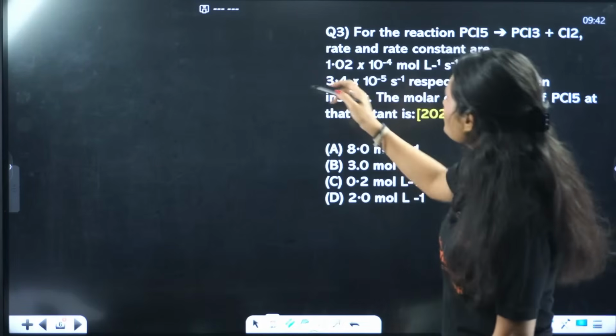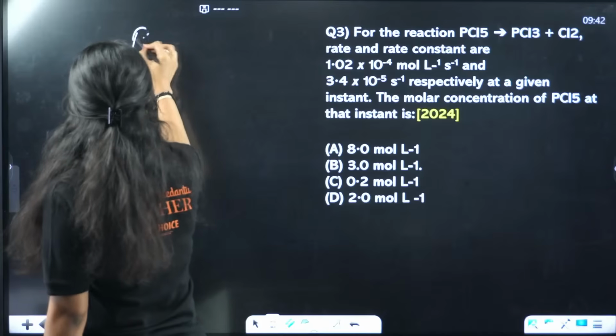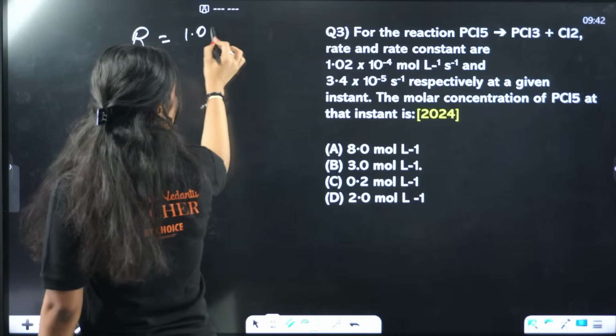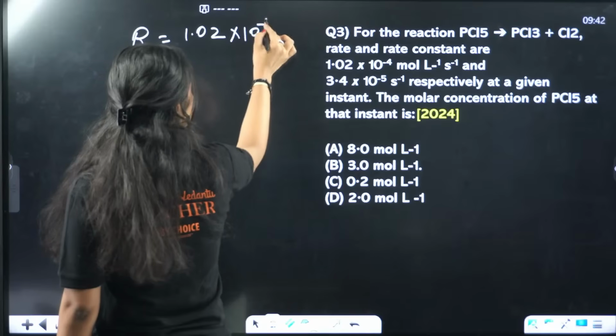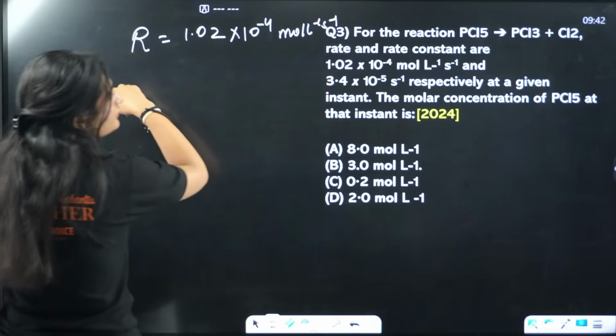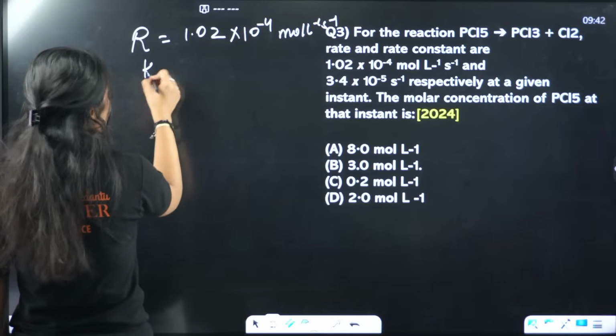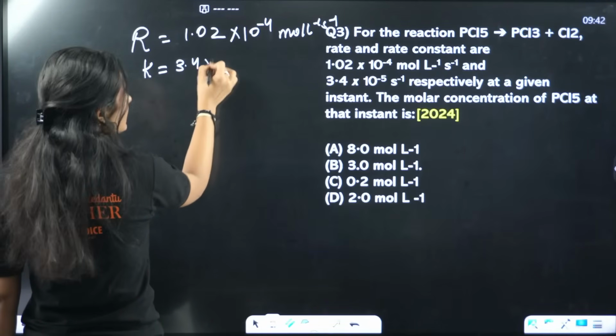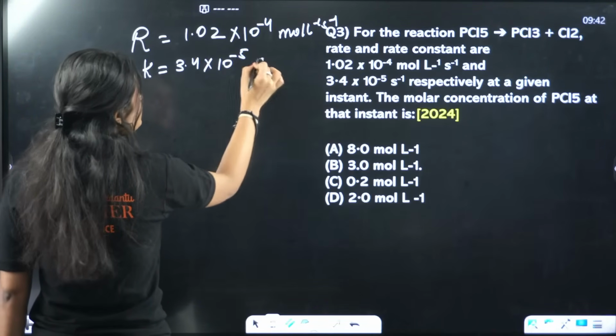What are we given? We are given rate, which is 1.02 times 10 raised to power minus 4 mole liter inverse second inverse. And we are also given rate constant K, which equals 3.4 times 10 raised to power minus 5 second inverse.